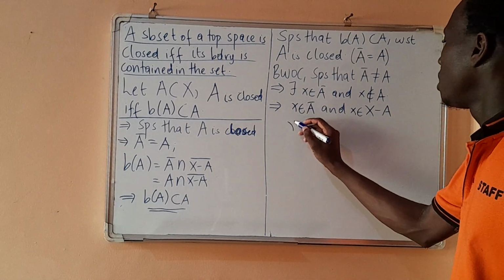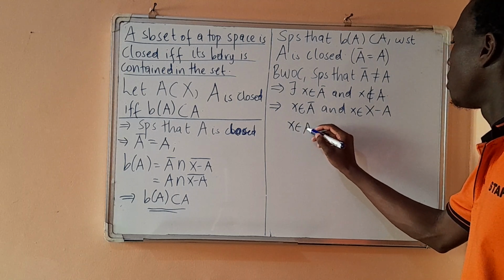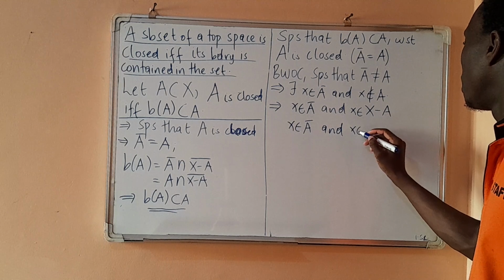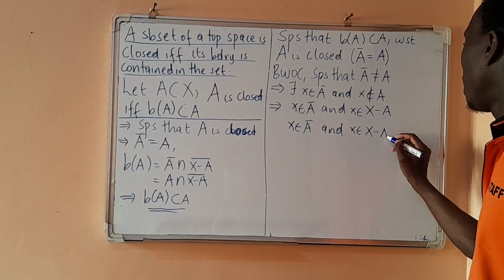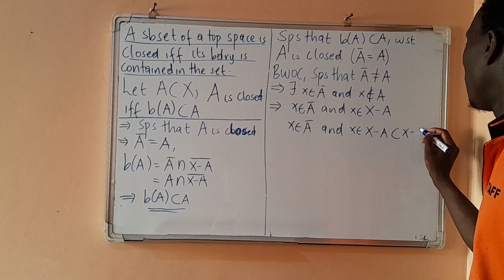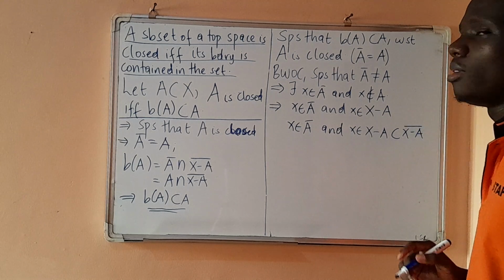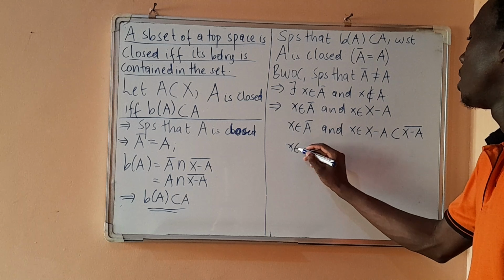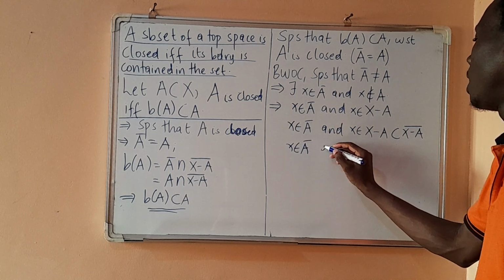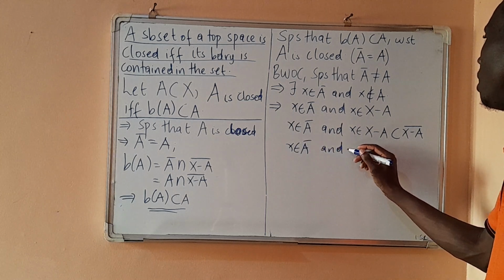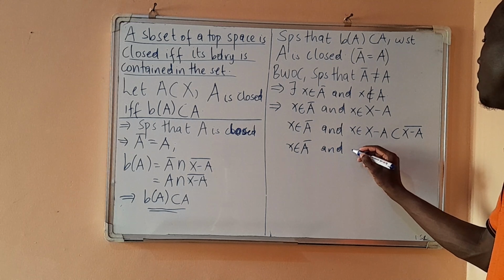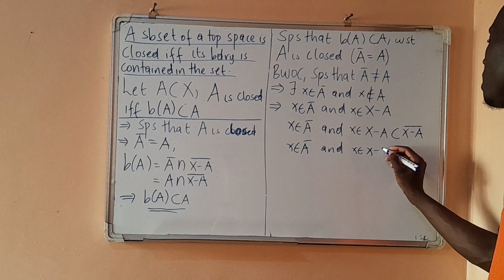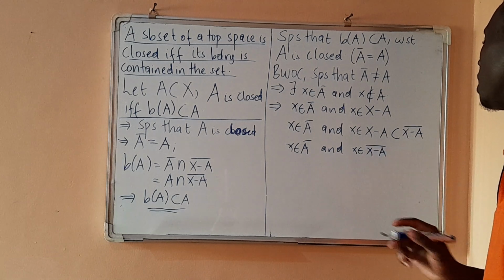So x is in closure of A and x is in the complement of A, and we know that this complement is a subset of X minus A closure. So x is in A closure and x is in X minus A closure.